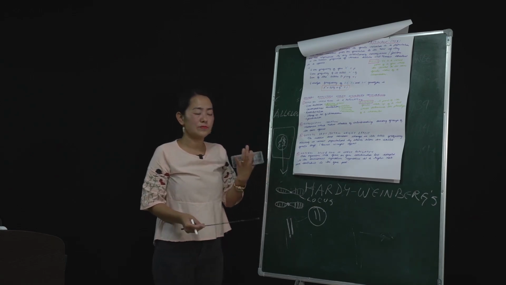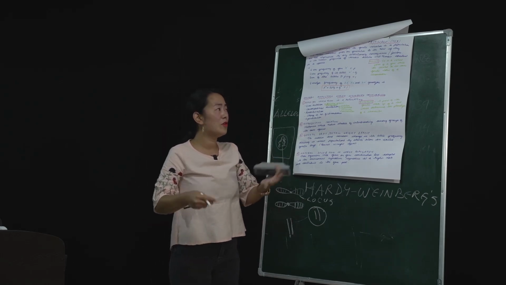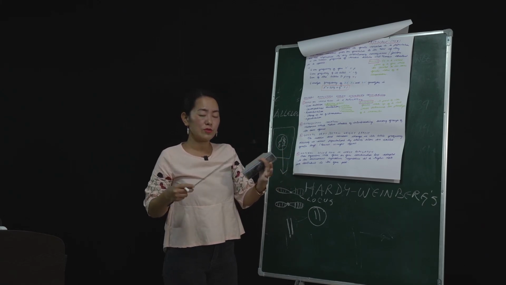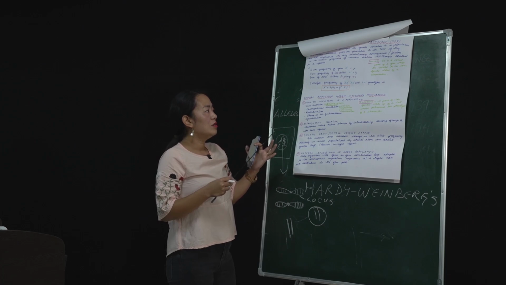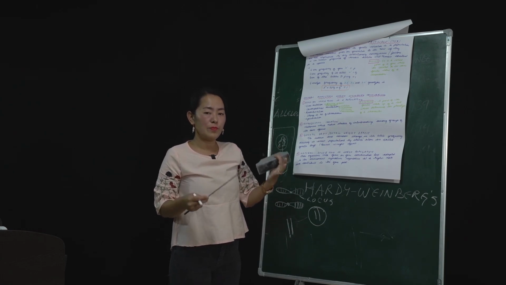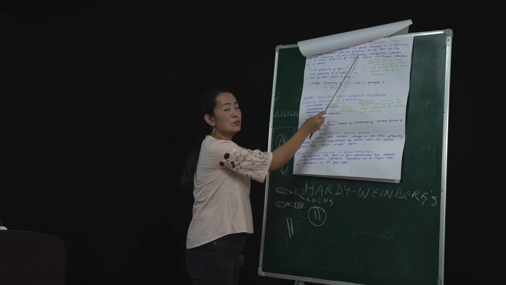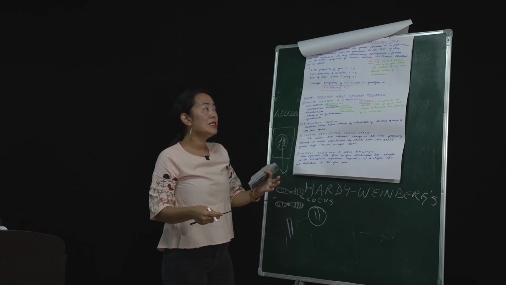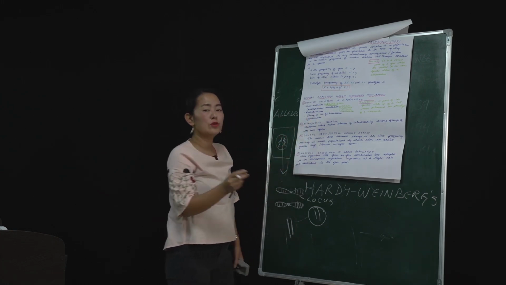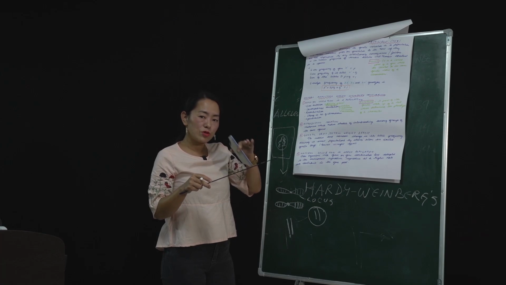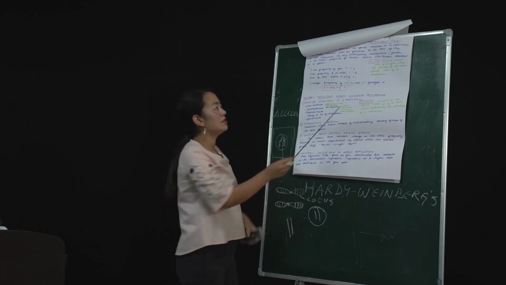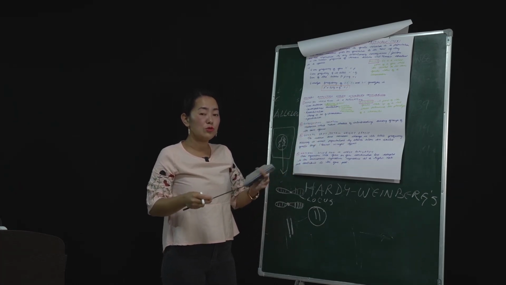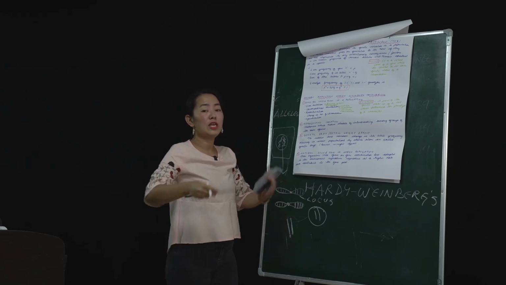Like in the case of us humans, we did not keep on evolving at such a fast rate, right? We remain human. We have been remaining human for such a long time. But the evolution of man is explained by the Hardy-Weinberg principle, okay? Right now, we're staying as human for millions of years. That is because of the Hardy-Weinberg principle, which states that all the genes will remain constant unless there are evolutionary factors, unless there are characteristics which will tell you to change your body or change your genes.